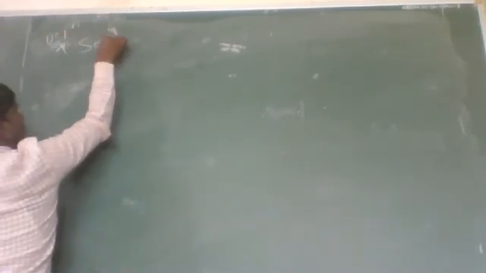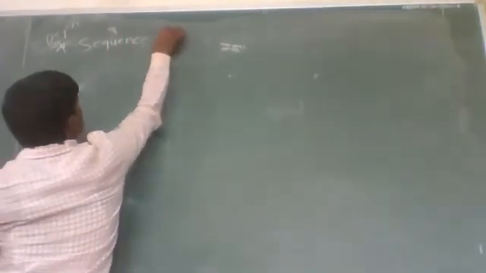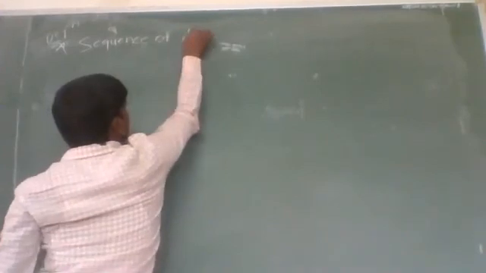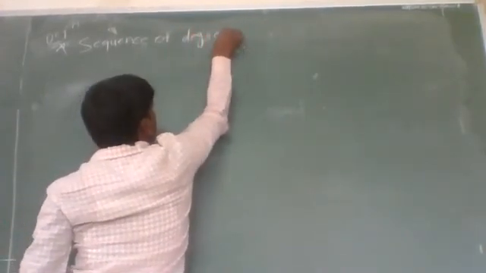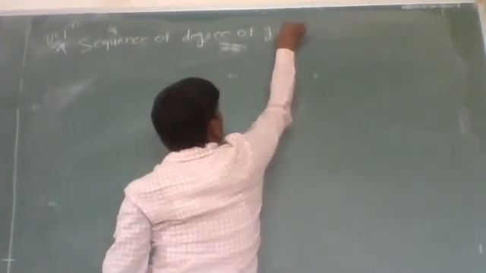Definition: sequence of degrees of a graph.